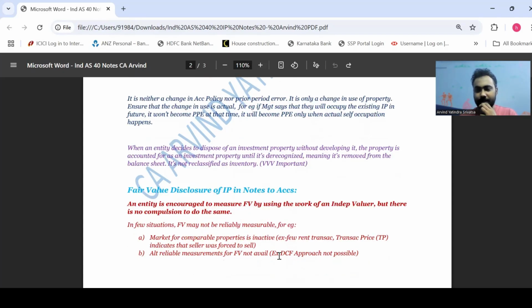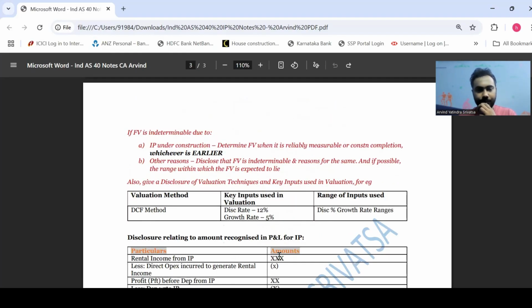For example, let's say you're not able to use a very well-known method like the discounted cash flow approach for the valuation of property. In such a scenario, you may not be able to reliably measure the fair value. Next, if fair value is indeterminable due to cases.